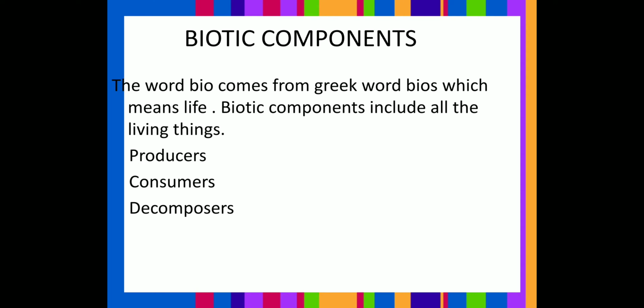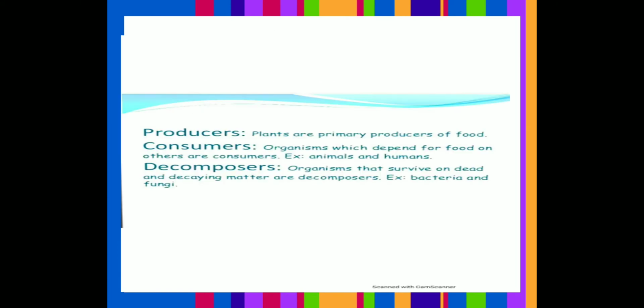Now, biotic components. The word bio comes from the Greek word bios, which means life. So, biotic components include all the living things. You know the three categories of living things: the producers, the consumers, and the decomposers. So, biotic components are the living components of nature, and abiotic components are the non-living components of nature.